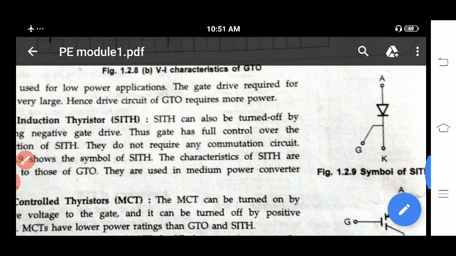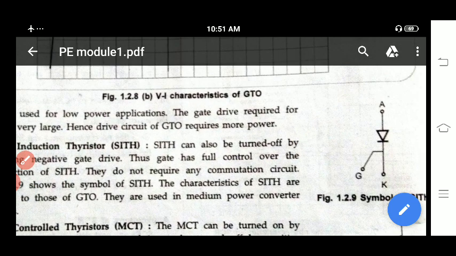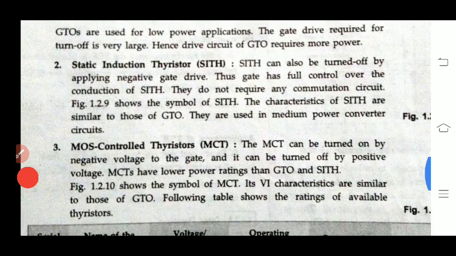Here you can observe this is the symbol of SITH, static induction thyristor. Here the gate has control during turn on and turn off, and it can be used for high power application. A negative voltage is required to make this SITH off.